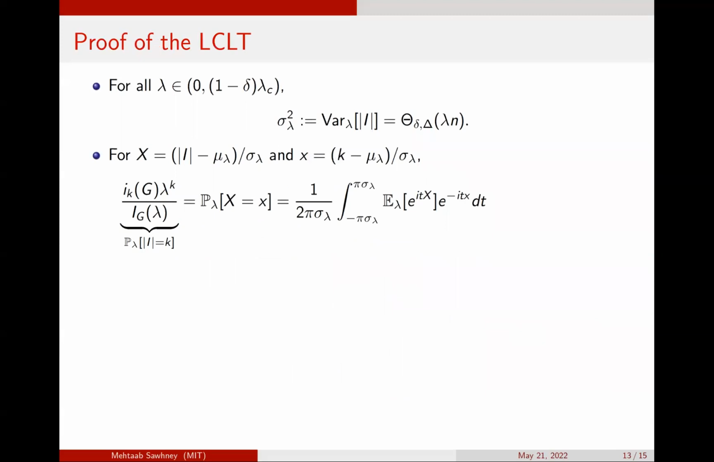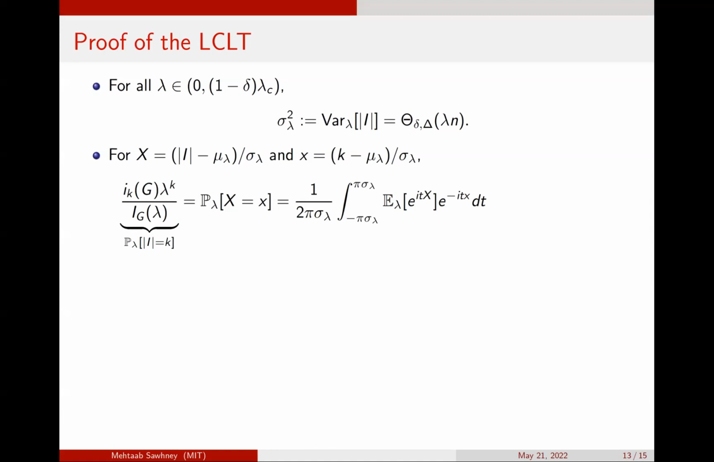Then our proof of a zero-free region relies on using Fourier inversion. First we'll need a fact about the variance, that it's of order lambda times n. This follows from a computation using the zero-free region for the independence polynomial established by Peters and Rex. Then we write the probability of lambda of x equaling x.